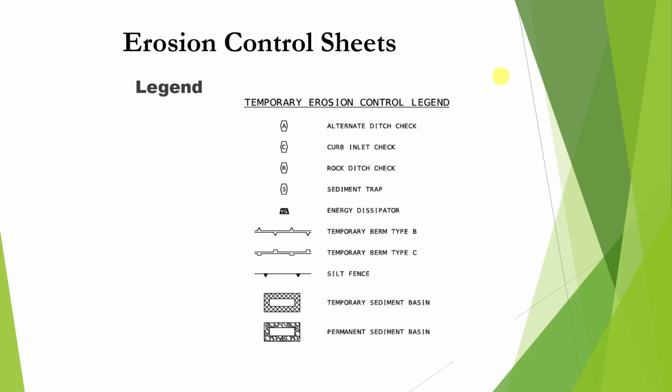Here's an erosion control sheet. Here's a legend for it, the temporary erosion control legend. Again, if you're not using these, usually they'll take them out. In this case, it seems like everything's in here. I just grabbed it from a sheet.